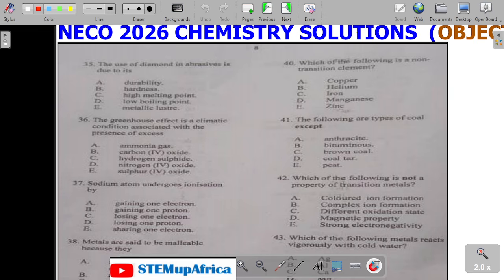It says the use of diamond in abrasives is due to its hardness. Number 36. Diamond is used for drilling because of its hardness. Number 36, the greenhouse effect is a climate condition associated with the presence of excess gas. But which gas? We go with sulfur oxide, and let's go with carbon IV oxide, which is B.